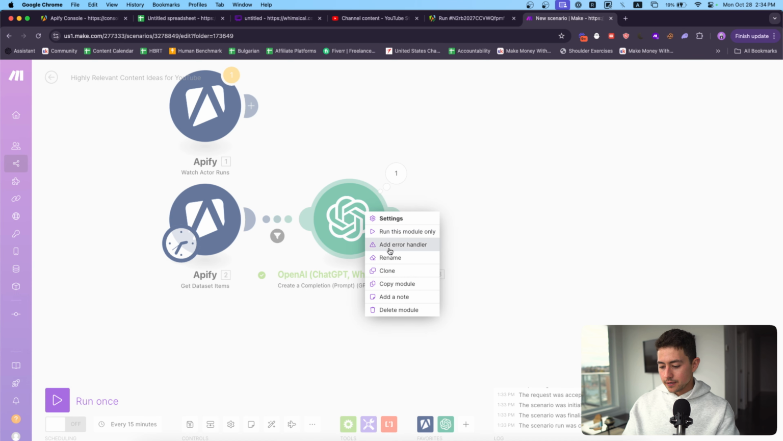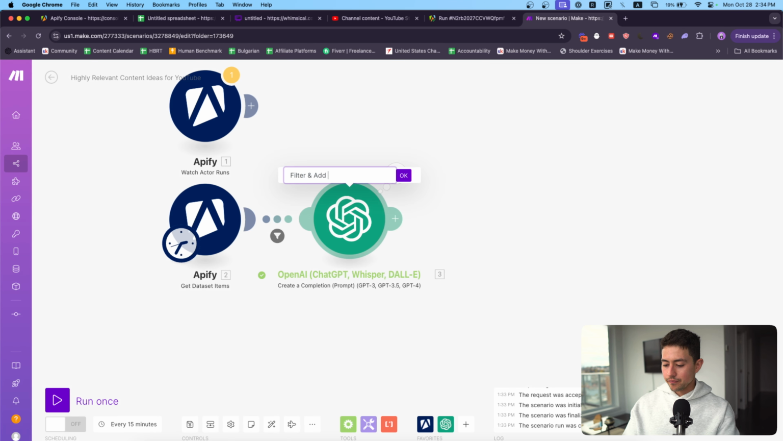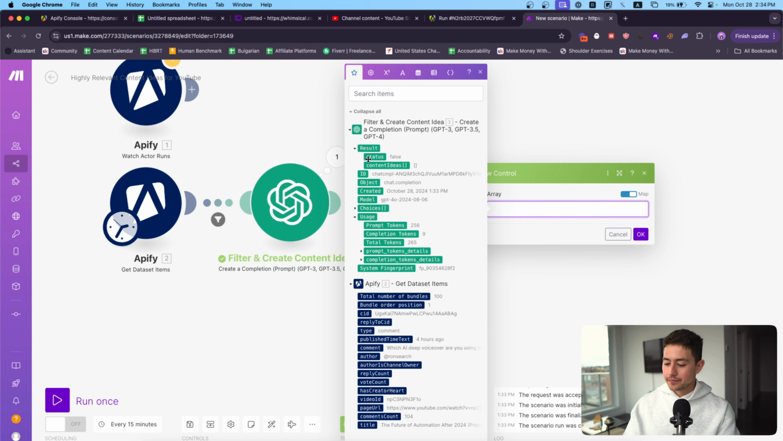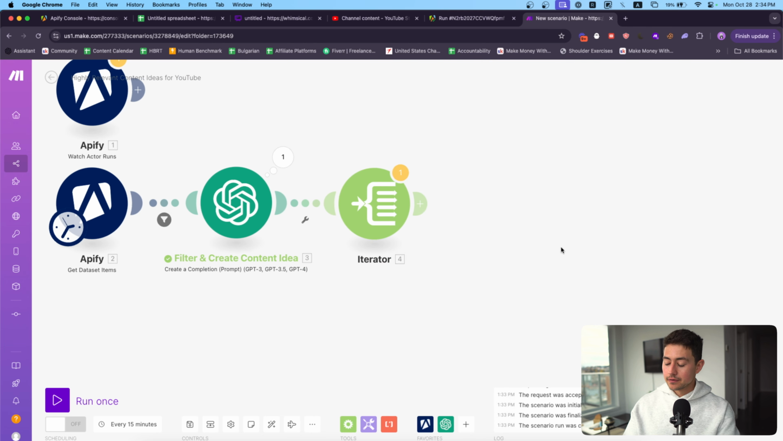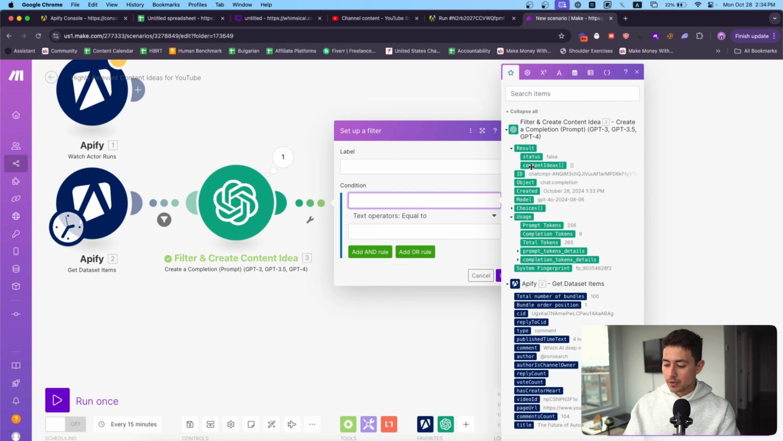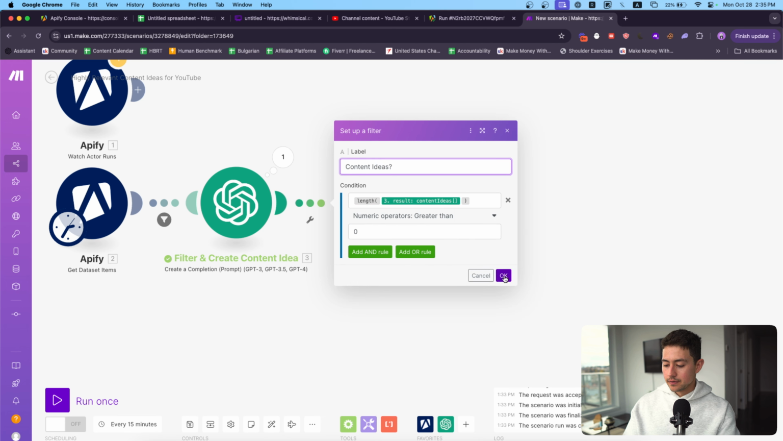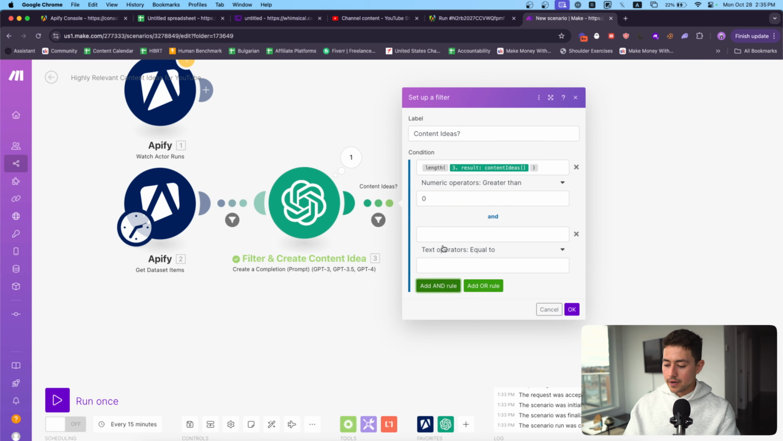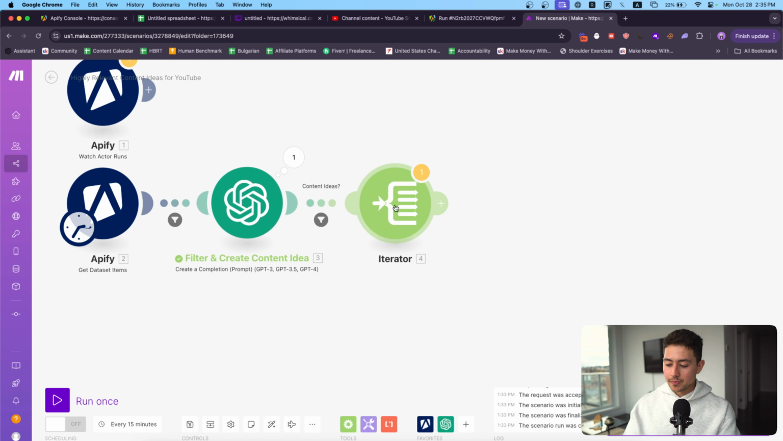Now what we can do here, we'll just say filter and create content idea. Now that we've created content ideas, we can actually use an iterator, iterate through them, and then generate the outlines that way instead. So this is going to be a lot better than what we were doing before. But what I have to do is check that the length of content ideas is greater than 0, because I don't want to be iterating over something empty. Actually, we should do status is equal to true. We don't want to be iterating over something empty, obviously.